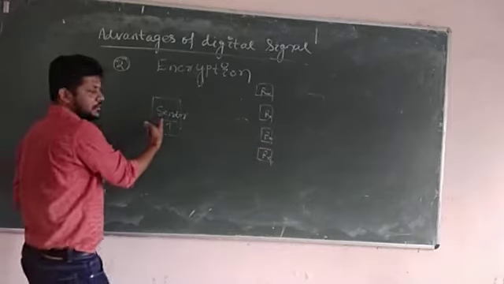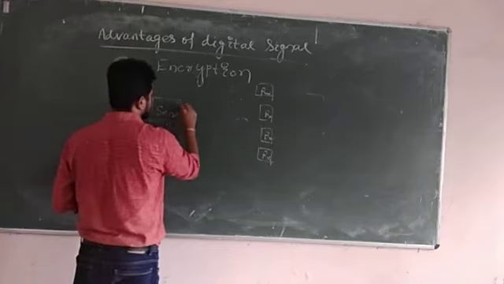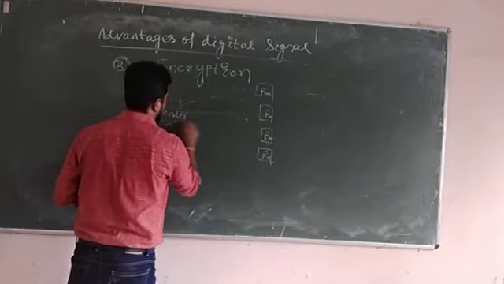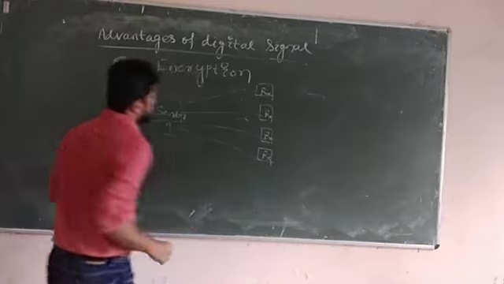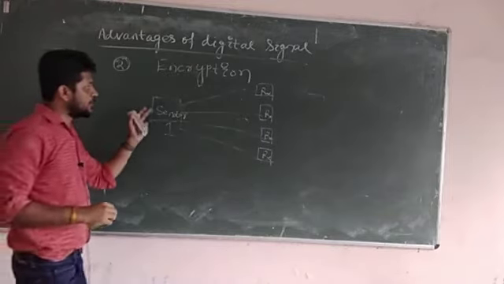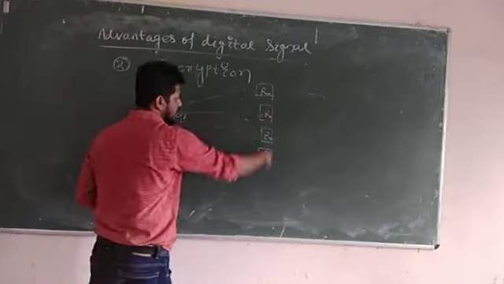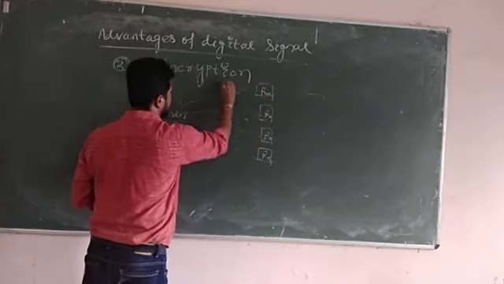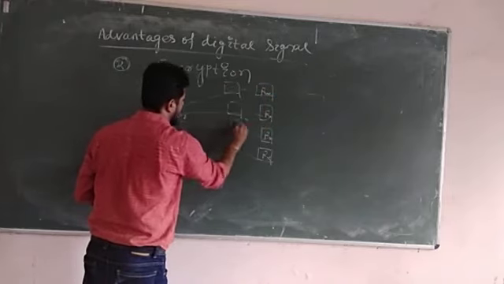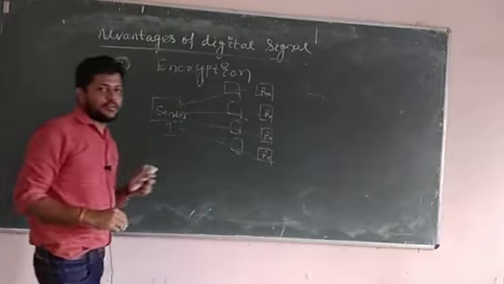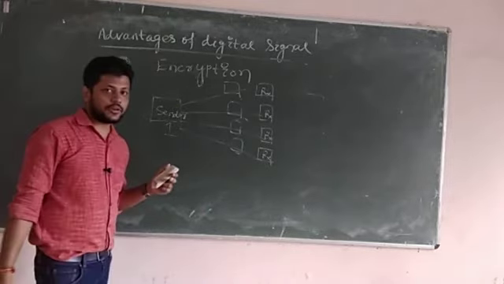So if this sender sends a message, and each receiver receives that message, that is known as broadcasting. The example is your television.